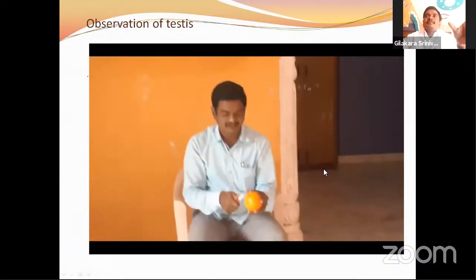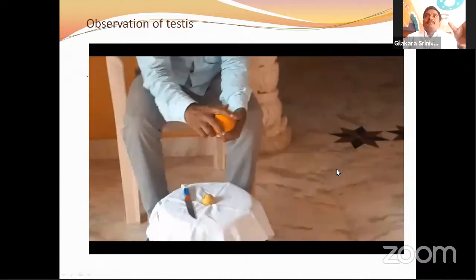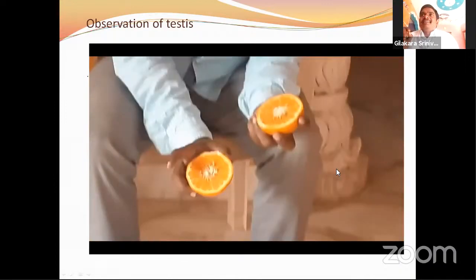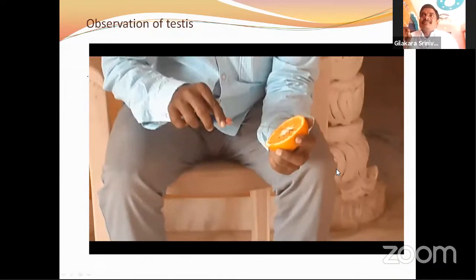It is the orange model. If we cut the orange and observe the transverse section, each lobule contains several tubules, the smallest tube-like structures. Here you can see the seminiferous tubules, which release the sperm cells.